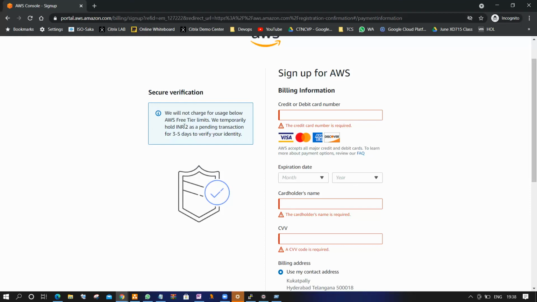So why are these 2 rupees charged in your account? Any reason? AWS is taking funds from your pocket and again refunding to you, for security purposes. For security reasons, they're checking whether you are a valid user or not. Don't think in a wrong way.